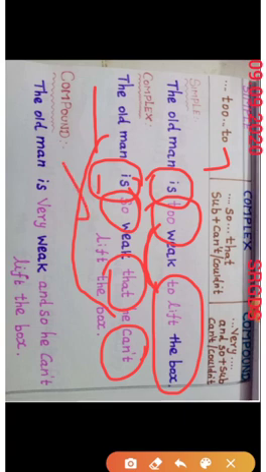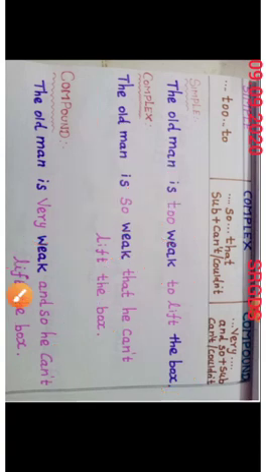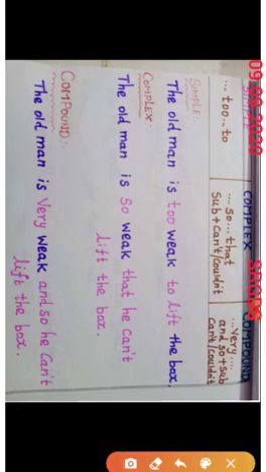Compound: The old man is very weak. In the place of "to", in compound we use "very", and then "and so", then we need a pronoun, then the negative word "cannot", and then the verb and the remaining words. The old man is very weak and so he cannot lift the box. So in a simple sentence we use "to"; in a complex sentence, "so that"; in compound, "very" and "so".